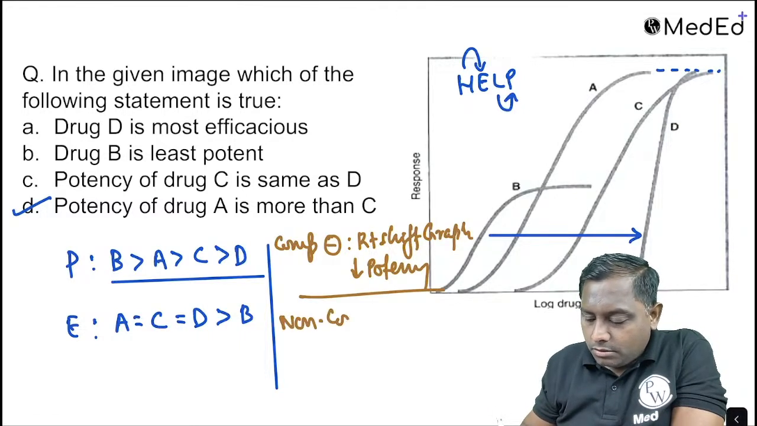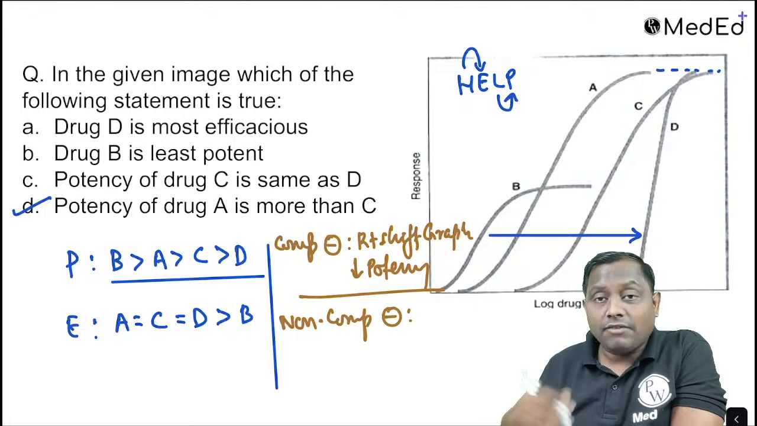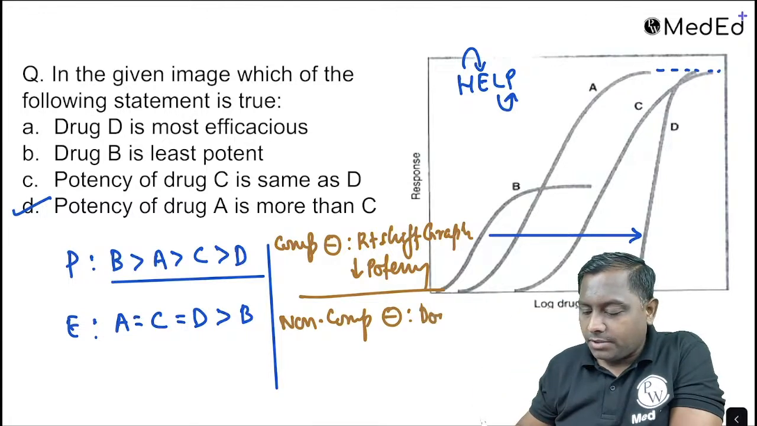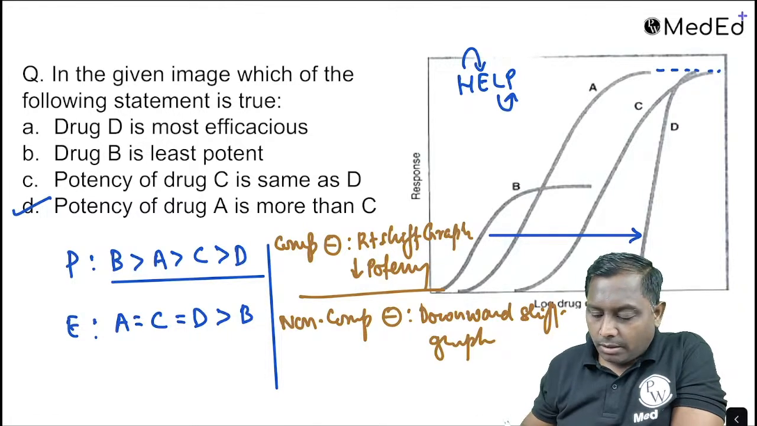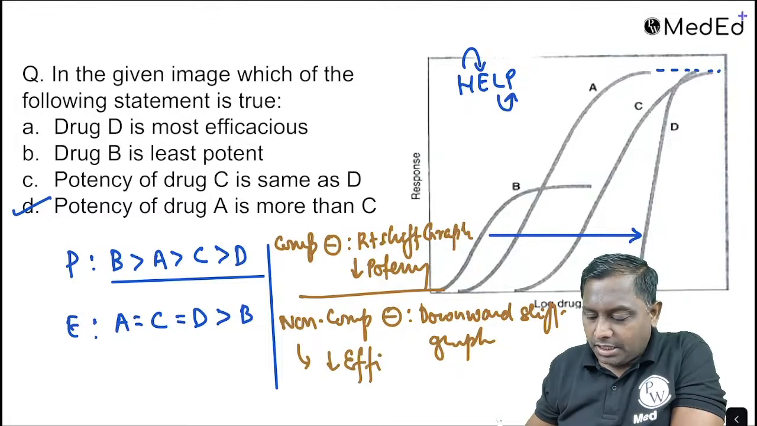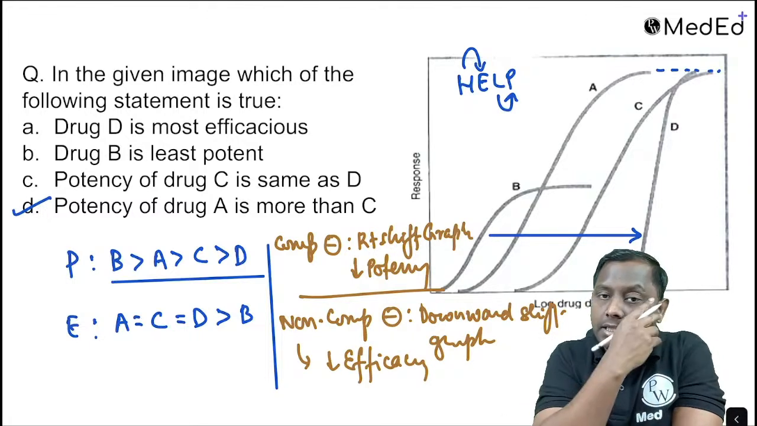Non-competitive inhibitor. ये ग्राफ को नीचे ले आते हैं, downward shift of the graph. Non-competitive inhibitors, there will be downward shift, and non-competitive inhibitors will decrease the efficacy. ये ग्राफ के efficacy को कम कर देते हैं.